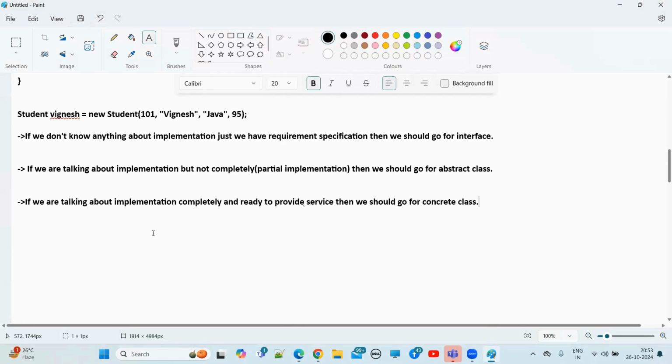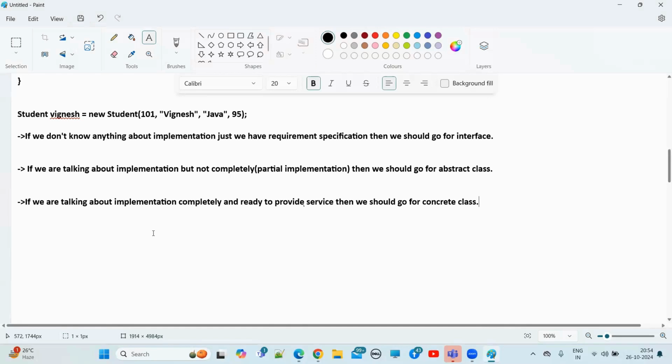What is the third point? You have to tell. We can't declare interface methods with the following modifiers: private, protected, static, final, synchronized, native, strictfp. These are not applicable, right? Why? Interface methods are public abstract, right? So see that public abstract combinations already we discussed, right? Abstract final, abstract static, abstract private, these are illegal combinations. Already we discussed, guys, right?